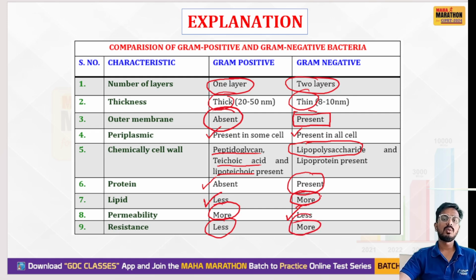This table is very, very important from the exam point of view. You have to remember the basic information about gram positive and gram negative bacteria. Gram positive bacteria have a thicker cell wall, gram negative bacteria have a thinner cell wall. In composition, the gram positive cell wall contains peptidoglycan, teichoic acid and lipoteichoic acid, whereas gram negative bacteria contain lipopolysaccharides. You have to remember all the points discussed here. This is very, very important from the exam point of view.